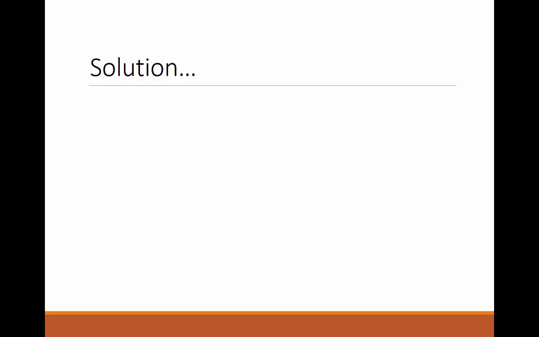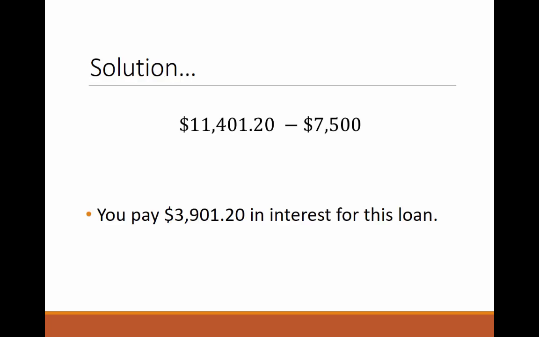To figure out how much interest was charged on the loan, we subtract the loan principal from the total paid on the loan. Remember, when we pay back a loan, we are making payments to the original principal and the interest that is being charged. So, of our total payments, meaning the $11,401.20, of that, $7,500 went towards paying back the principal. Whatever the difference is must have been the interest charged. So we see that we would pay $3,901.20 in interest for this particular loan.